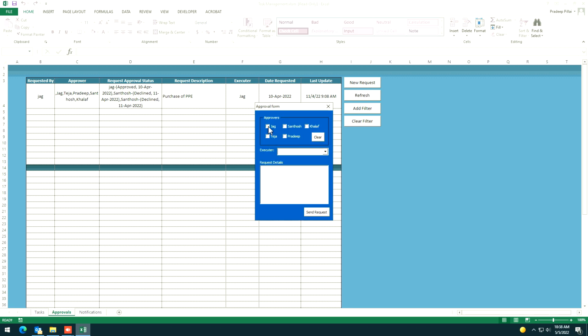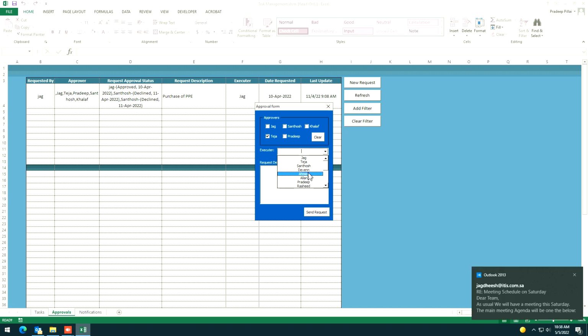Okay, so if you want an approval from Teja, no problem, get it from Teja, and the executor will be Ahmad. If it is a task where funds are not required, only approval is needed, then you need to mention the other person's name, whoever is the executor. But if any amount is required for that particular task, then mention the accounts personnel, Ahmad or Alan. Mostly Ahmad, I think. So that would be done.